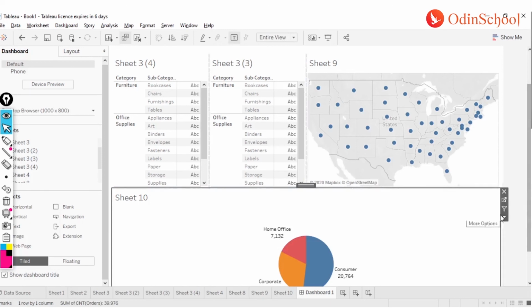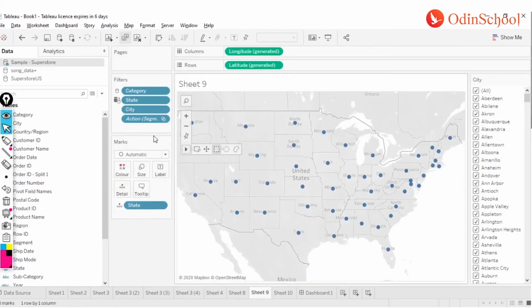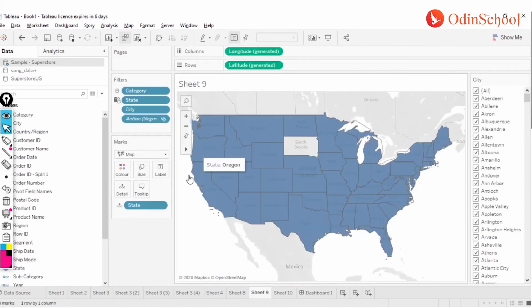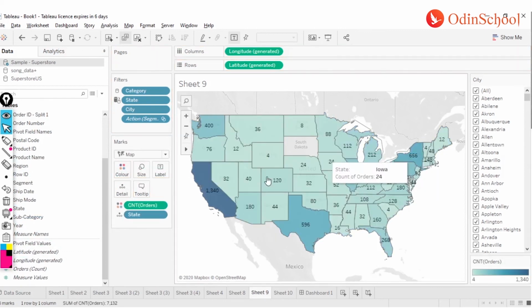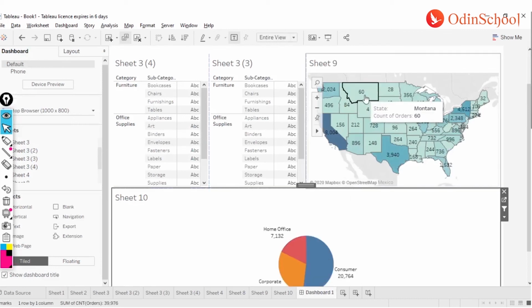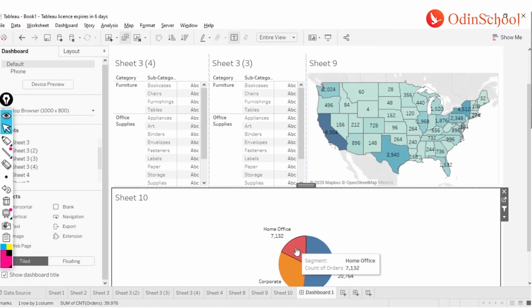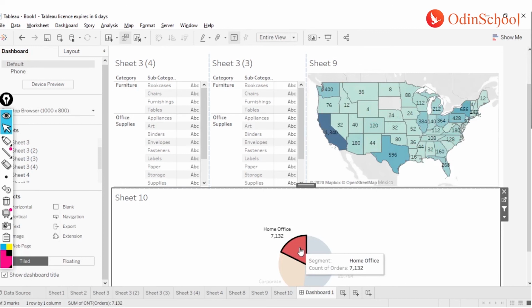Let me do it for this pie chart. Now if I click only on the home office, I will see the analysis. So here it's not enabled or visible, so let me change it to something else. I can make it a filled map, enable the labels, and also add, let's say, the order count into the color shelf so that we see the variation. Now if I click on this one over here, you see for Montana we have 60. If I click on home office, I'll get it as 36, right? So we can make our dashboard as intuitive as we want.